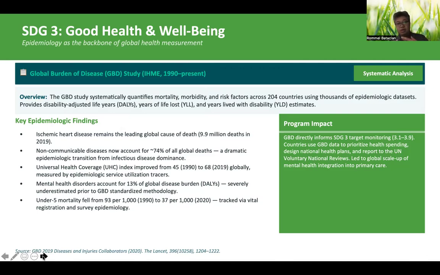So therefore, this study, the global burden of disease, directly informs this target monitoring, and countries use this data to prioritize health spending and report it to the UN voluntary national reviews. So there's also the importance of integrating mental health care into the health system of various countries.